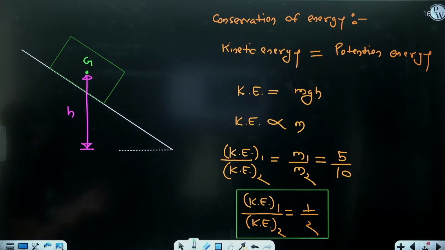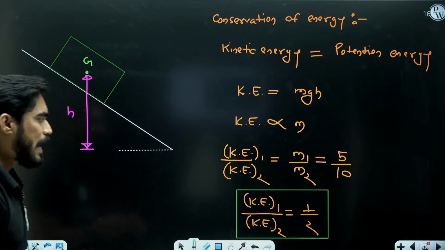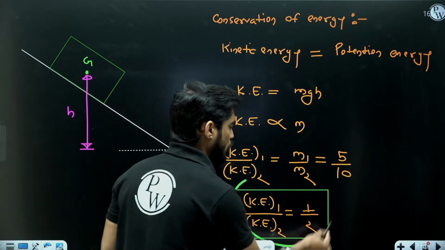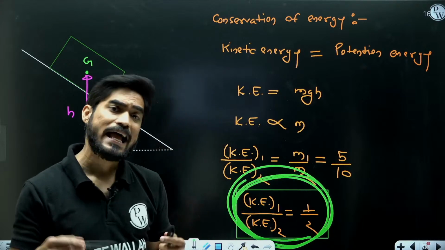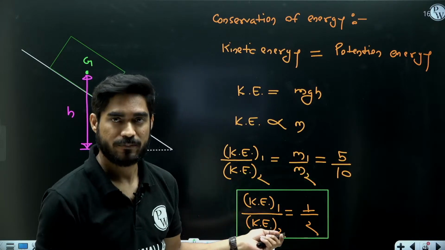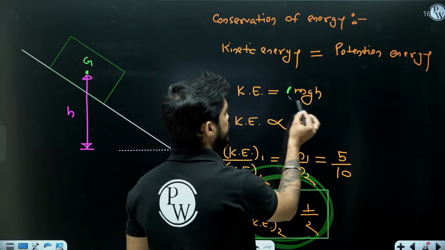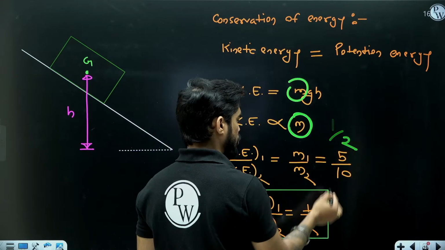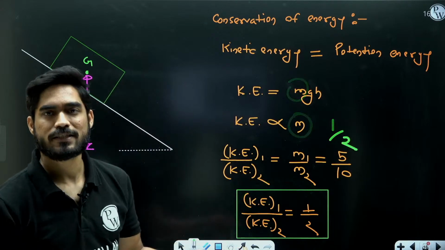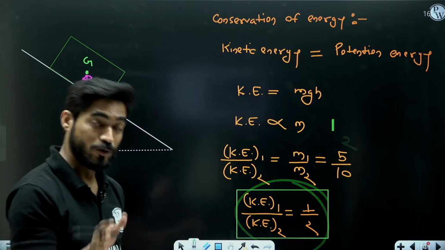So let's move on to the next question. Now, I am not saying that the answer is going to change in every case. Maybe in that case also the answer can be the same. If the net force in the direction of motion is also in the ratio 1:2, you are going to get the same answer, but you need to check.